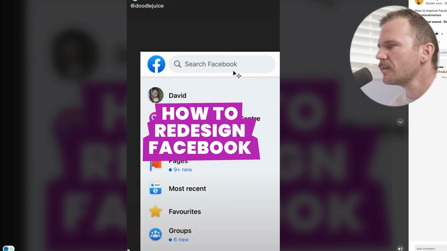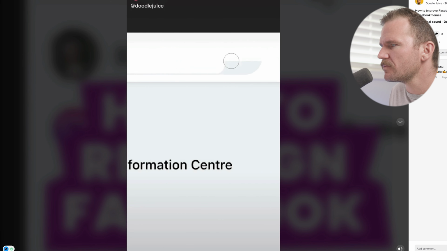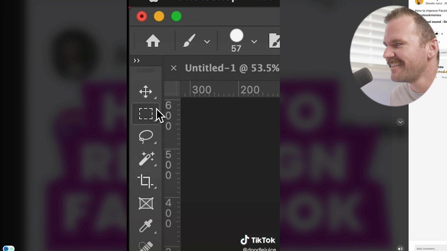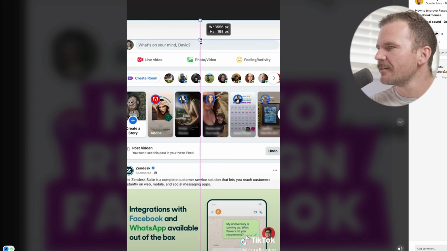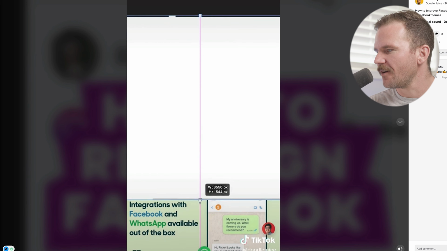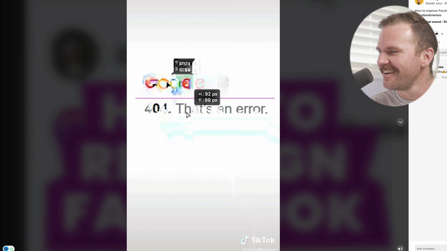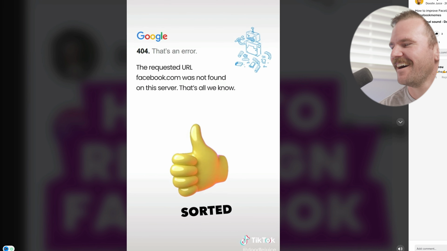Okay, what's next? How to redesign Facebook. Okay, erase the logo. Okay, so far we've erased the header and cover it all with white. Put the Google logo and a 404 error. So the solution to redesigning Facebook is to just erase it.